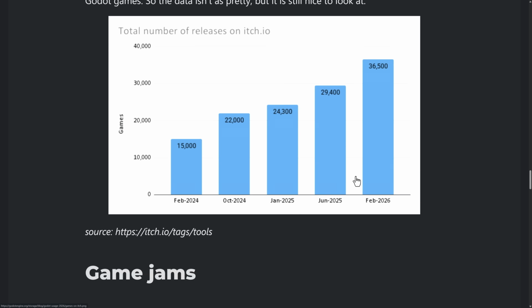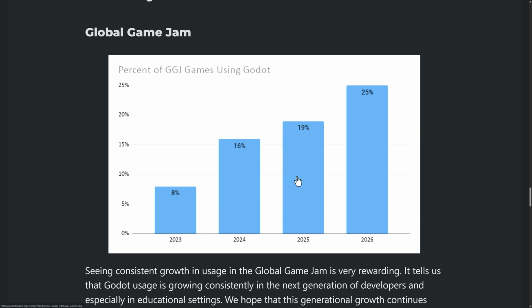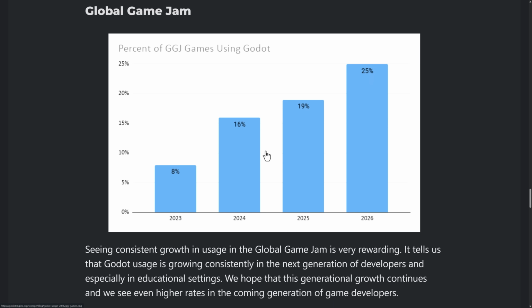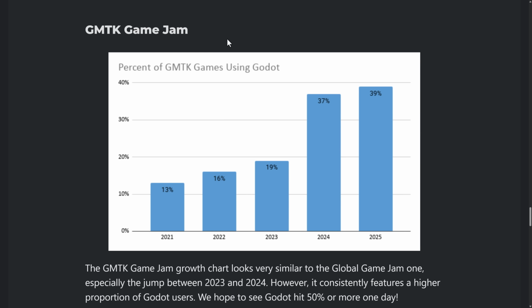And we get back down here. Here you can see itch.io installs as well, and here you can see game jams once again. 2023 to 2024, a literal doubling in popularity. And then here you can see the GameMaker Toolkit Game Jam. We went from 19% to 37%. Pretty much, again, a doubling in popularity. Why?